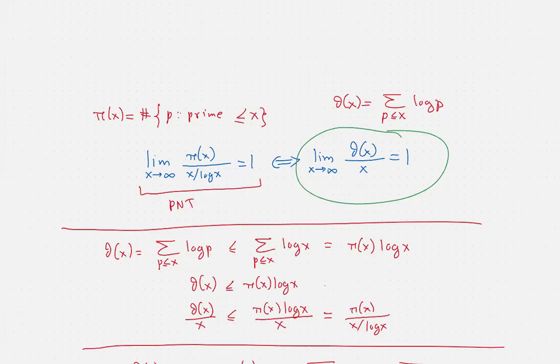If you manage to show that this limit exists and is equal to 1, then you can show the prime number theorem.